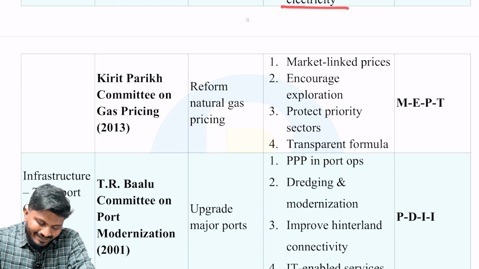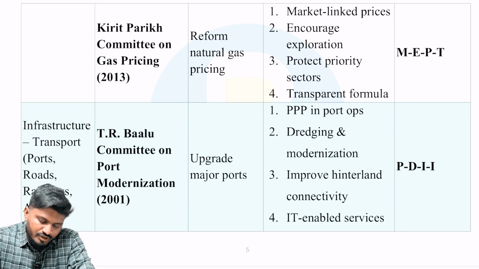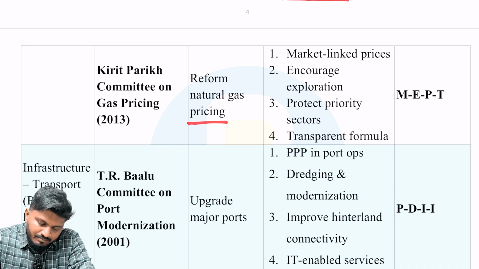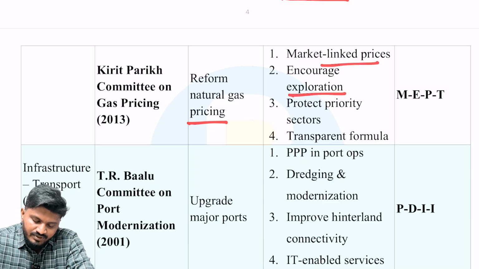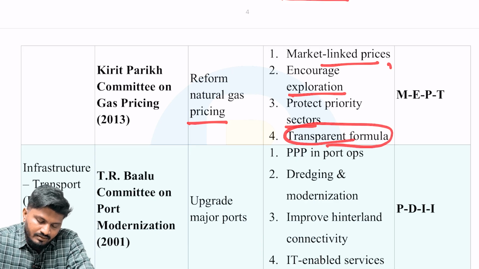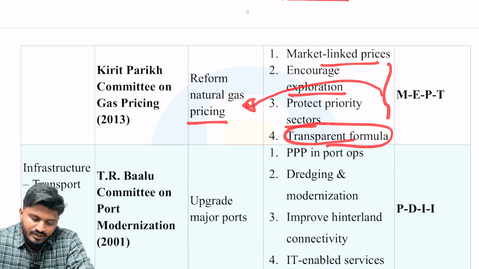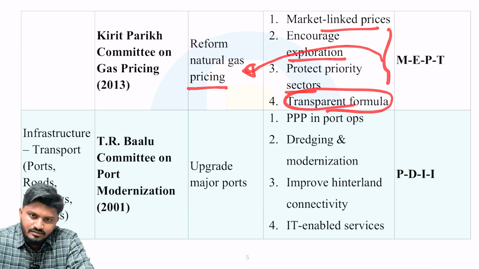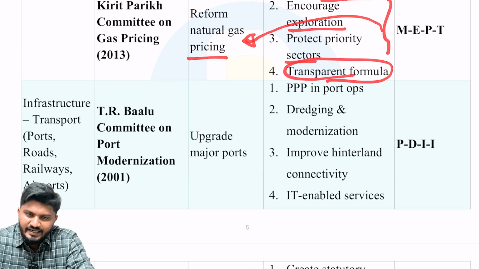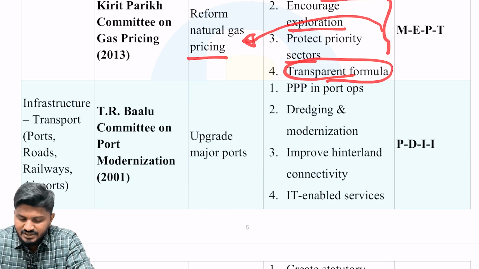Next is again the Kirit Parikh Committee, on gas pricing. The focus was on reforming natural gas pricing: market-linked prices, encourage exploration, protect priority sectors, and a transparent formula for reforming natural gas pricing. Okay, that is Kirit Parikh. Not going to be very important, but just have an idea about it. This can come in prelims as well.